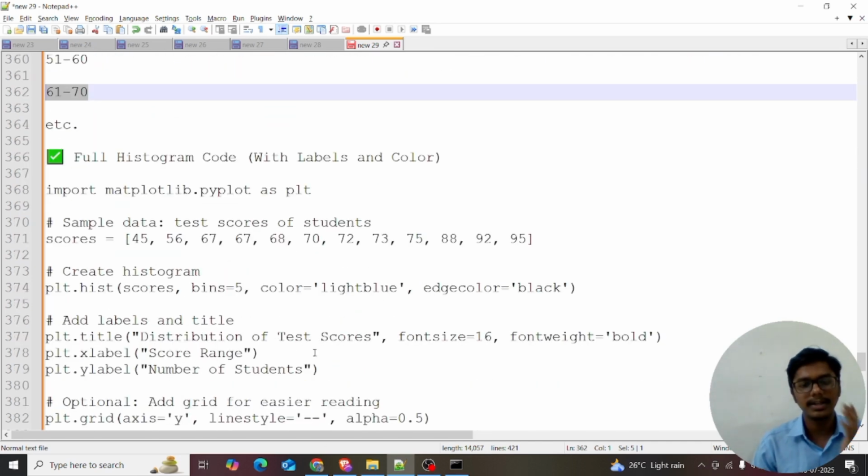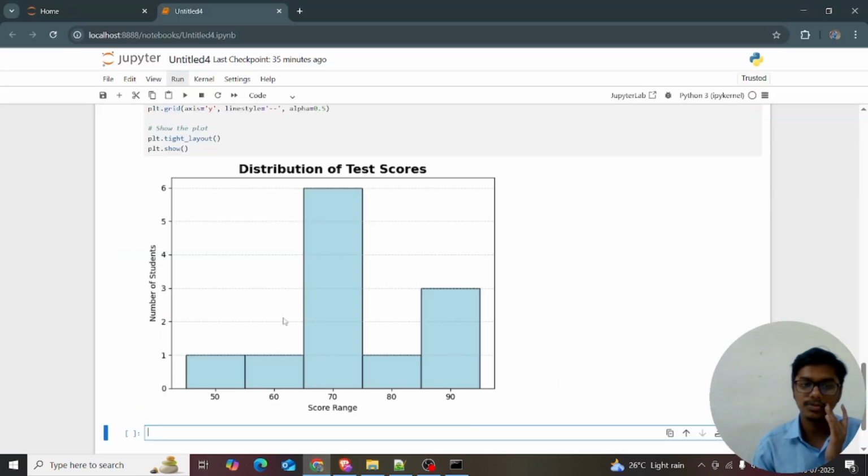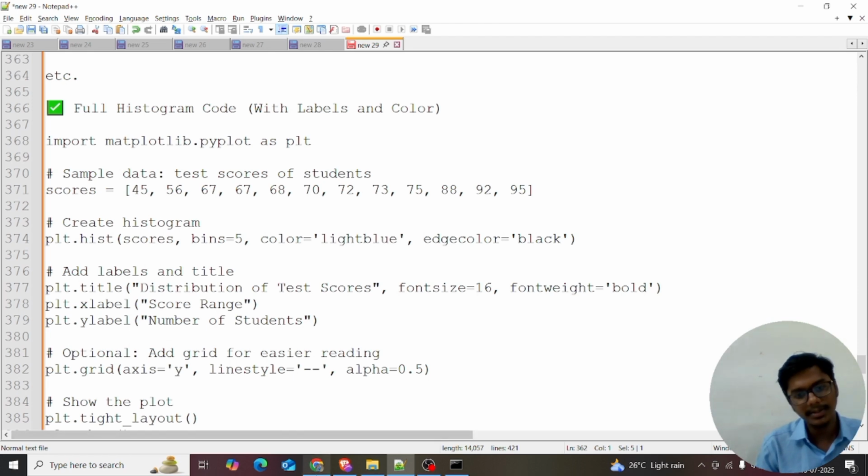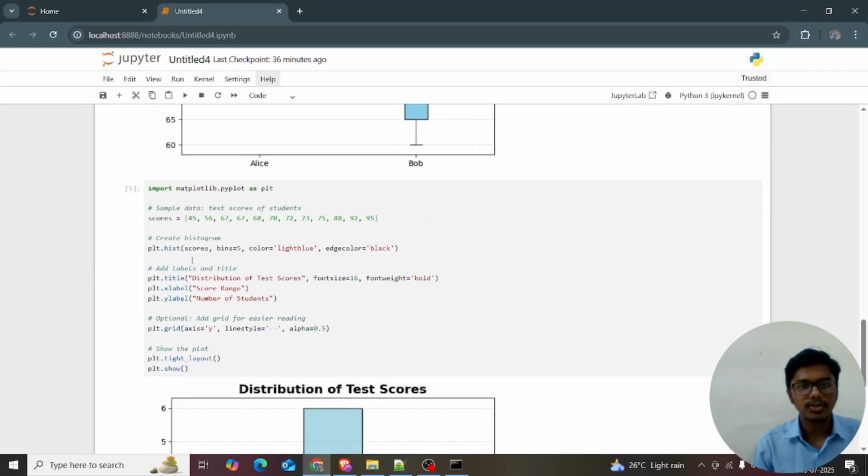Before getting into the code, first I will show how the histogram looks. Now I will explain this code in my Jupyter notebook itself. We are using matplotlib, so I import matplotlib.pyplot as plt, and then give the scores: scores is equal to 45, 56, 67, and the other values.